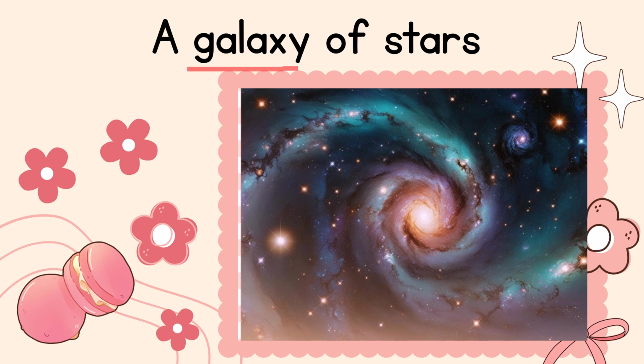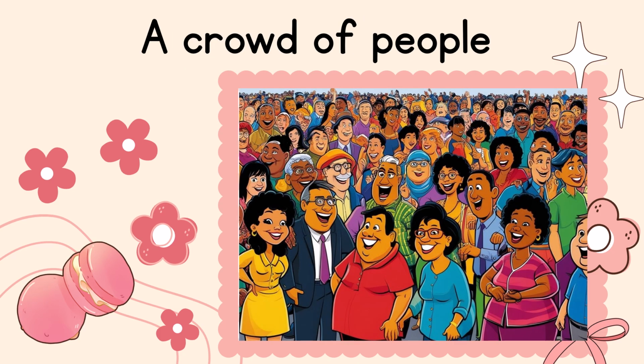A galaxy of stars. Here the galaxy is a collective noun that refers to a group of stars. You can see the galaxy here. There are lots of stars. A crowd of people. Here crowd is a collective noun that refers to a group of people.